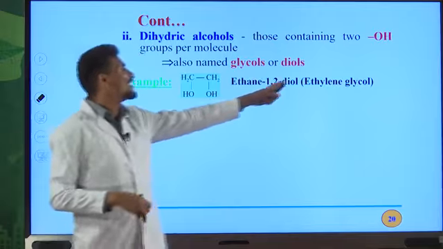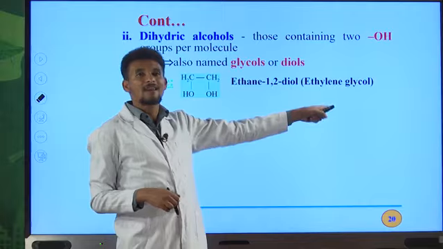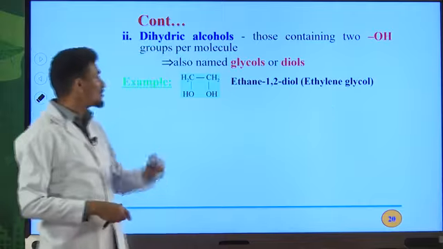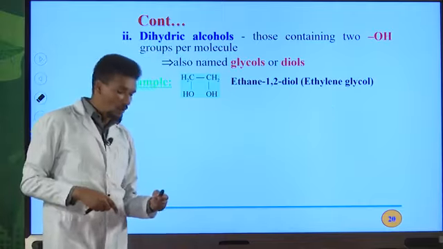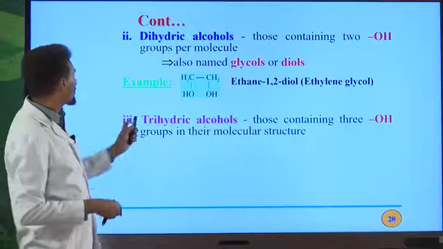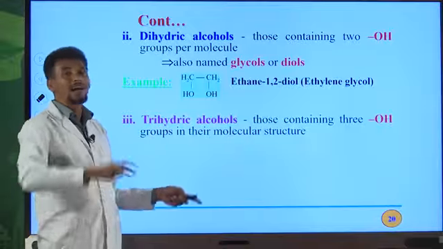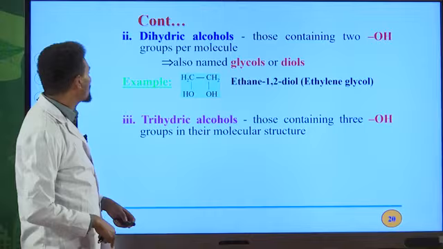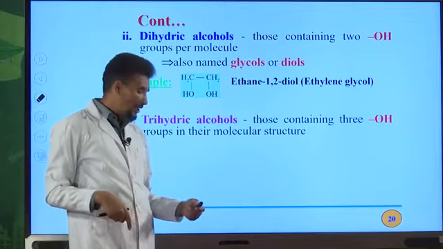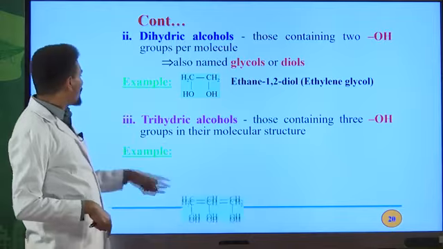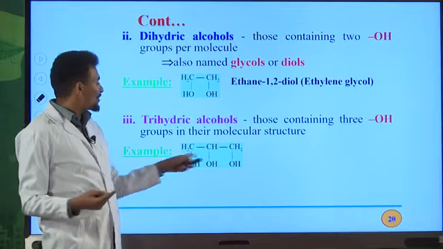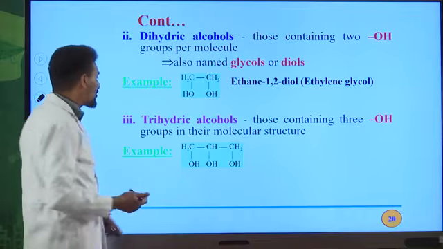Its common name is ethylene glycol. Ethylene indicates the presence of 2 carbon atoms in the molecule. Therefore, ethylene glycol is the common name for this alcohol. The third one is trihydric alcohol, alcohol that contains 3 OH groups in their molecular structure. Therefore, the example for this type of organic compound is this one. What's the IUPAC name for this organic compound?